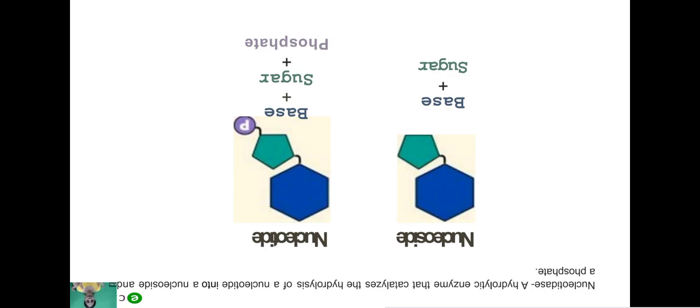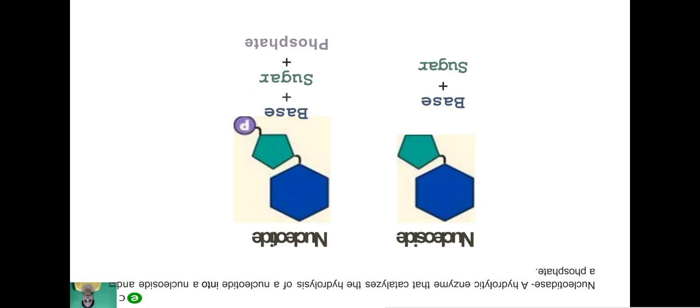Suppose this is a nucleotide, and ase is joined with it. Nucleotidase is a hydrolytic enzyme that catalyzes the hydrolysis of a nucleotide into a nucleoside and a phosphate.